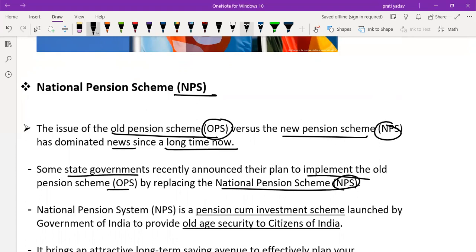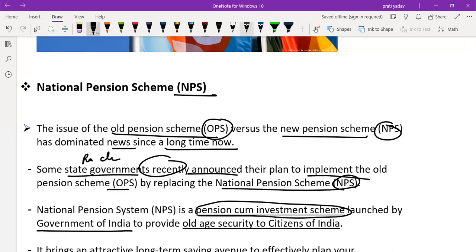Some state governments like Rajasthan and Chhattisgarh recently announced that they will implement the OPS and replace the NPS. NPS is a pension cum investment scheme. That means it deducts money from government employees and invests that money in different schemes, and whatever benefit they get, they provide to the employee whose money was deducted earlier. It was launched by the government of India to provide old age security to